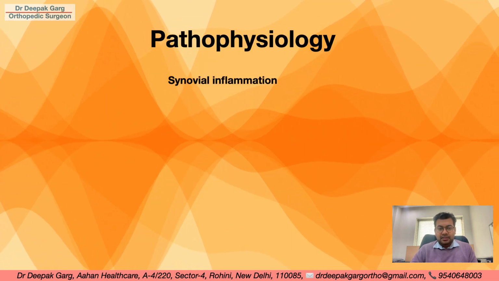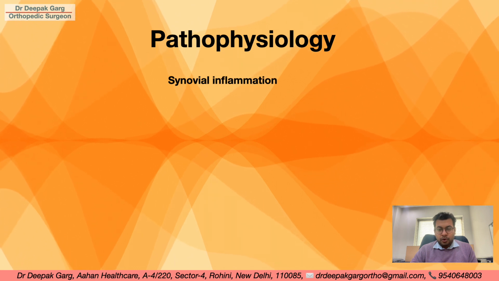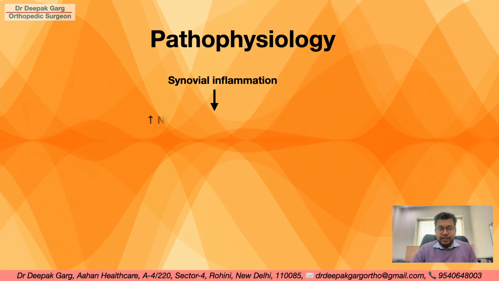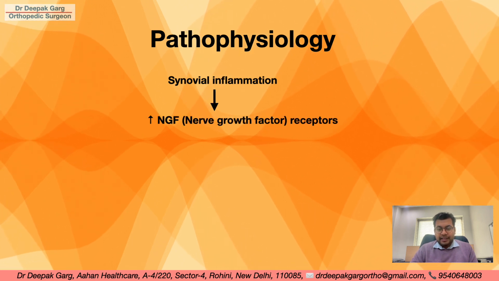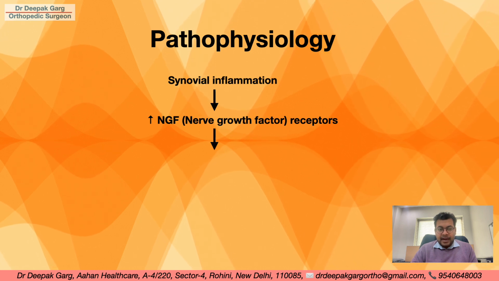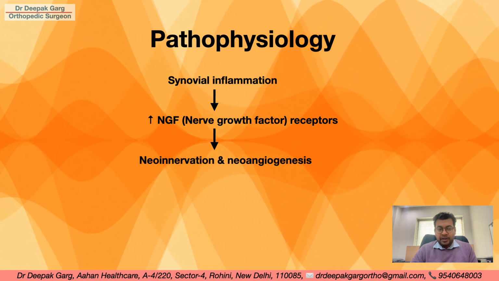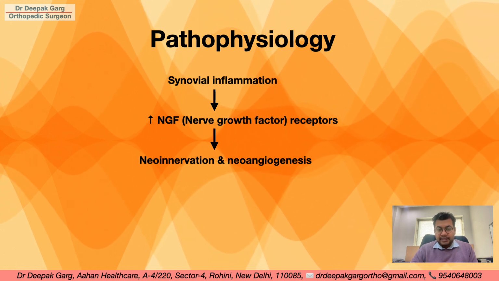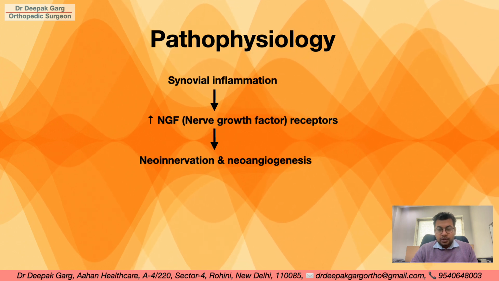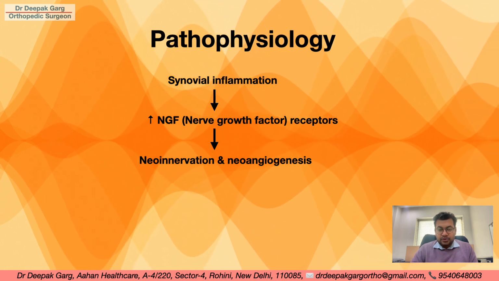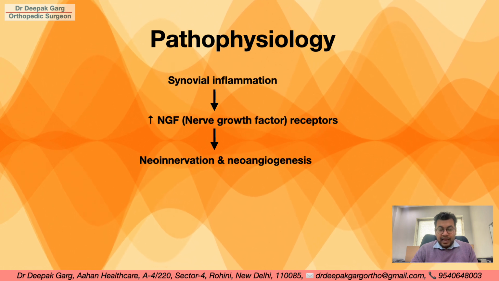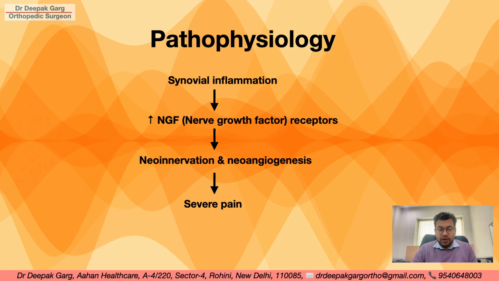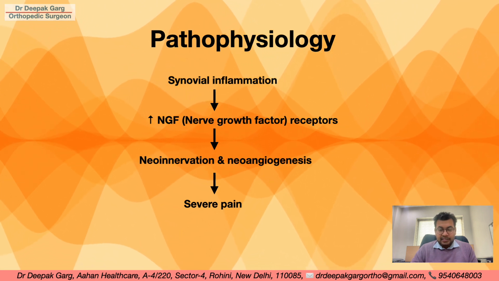Any problem, any trauma or anything that causes inflammation in the shoulder synovium will lead to an increase in nerve growth factors inside the shoulder joint, and that will ultimately lead to neoinnervation and neoangiogenesis. That means an increased number of nerve fibers and increased blood vessel formation. These newly formed nerves inside the shoulder joint are pain-causing nerves, so that will lead to severe pain inside the shoulder joint. So this is the pathophysiology of why there is severe pain in adhesive capsulitis.